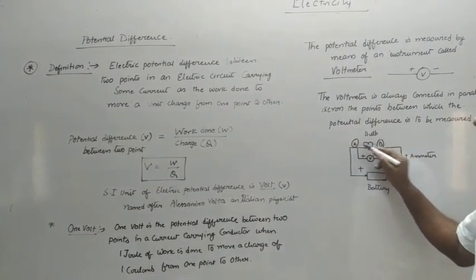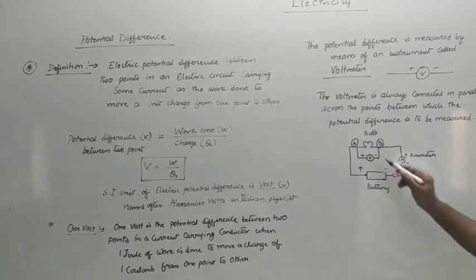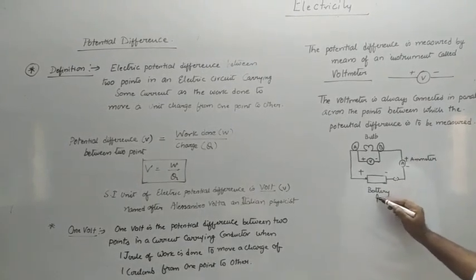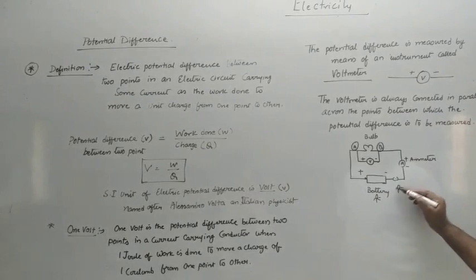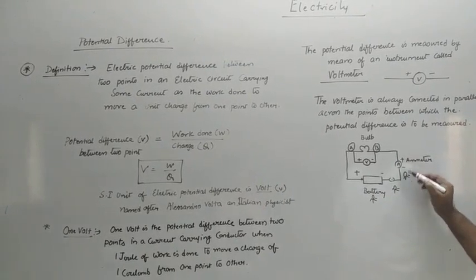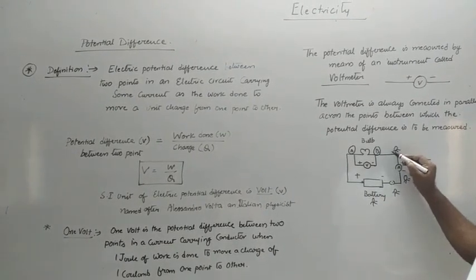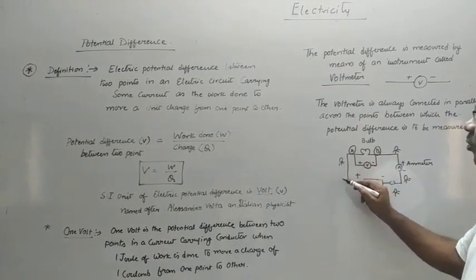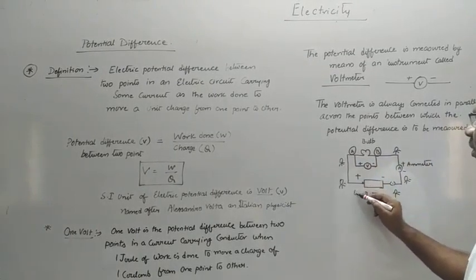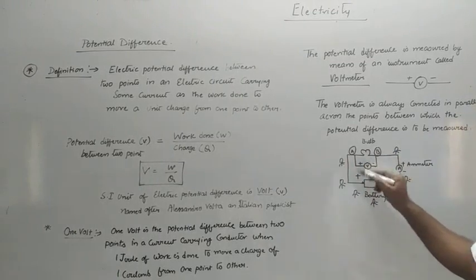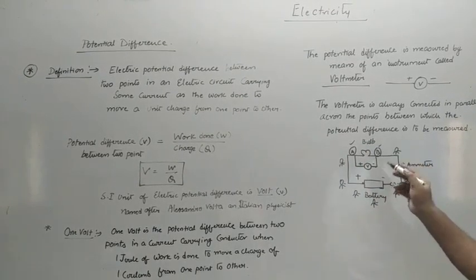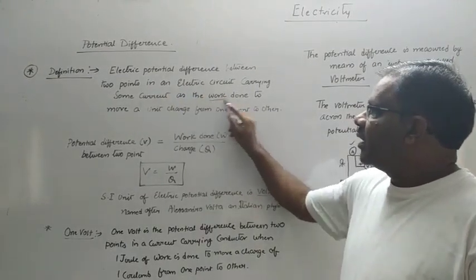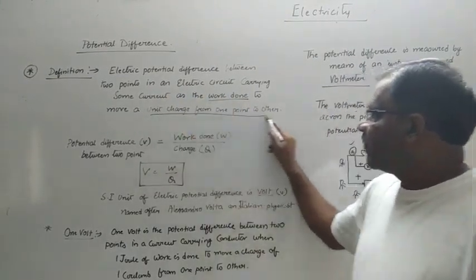If I want to know the potential difference between 2 points A and B, this is defined as the work done in moving a unit charge from one end to the other. So if some work is done in order to move the charge from one end of the circuit to the other end, that difference in the 2 points, that is the difference in potential, is defined as the work done to move a unit charge from one point to other.